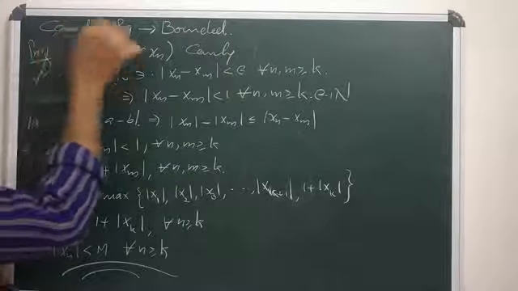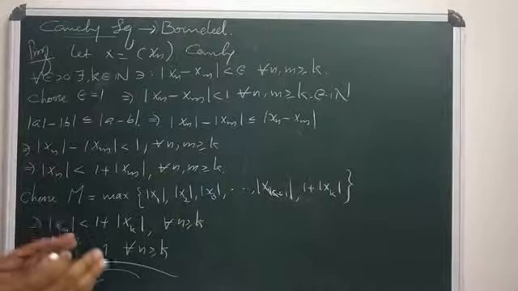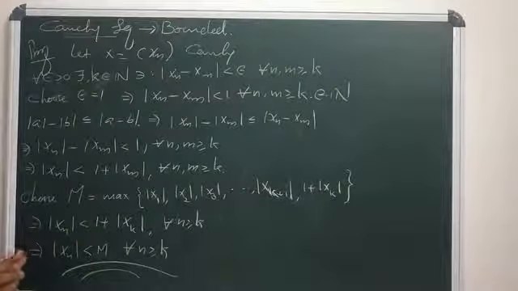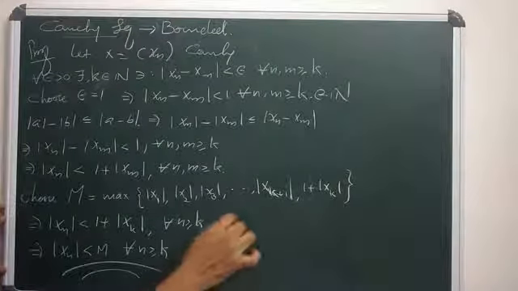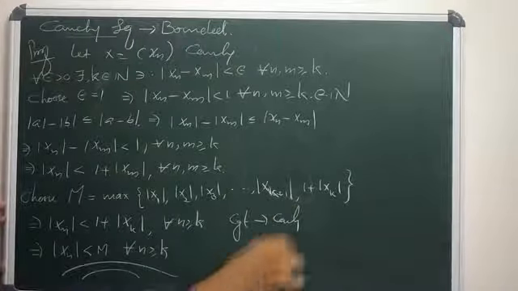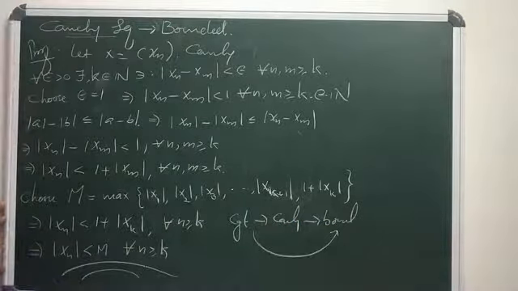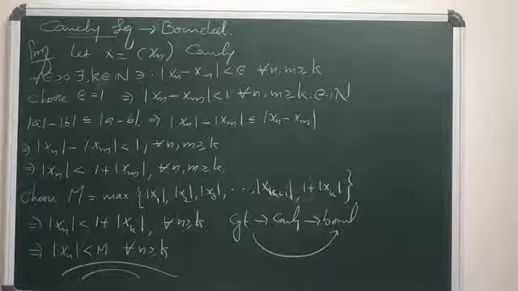Every Cauchy sequence of real numbers is bounded. Every convergent sequence of real numbers is Cauchy, and every Cauchy sequence of real numbers is bounded. Therefore, every convergent sequence of real numbers is bounded. Listen, every convergent sequence of real numbers is Cauchy, and every Cauchy sequence of real numbers is bounded. Therefore, every convergent sequence of real numbers is also bounded. Agree?